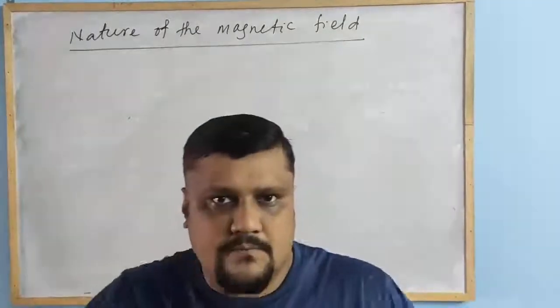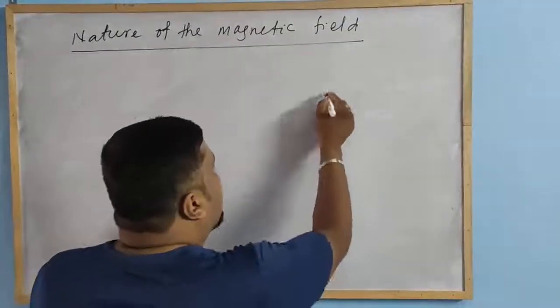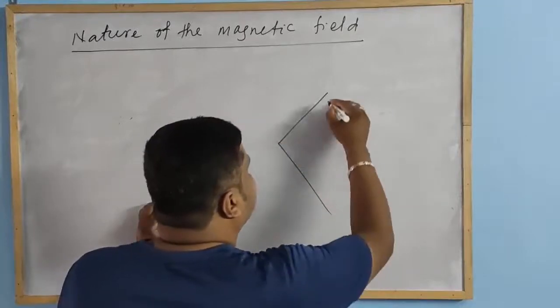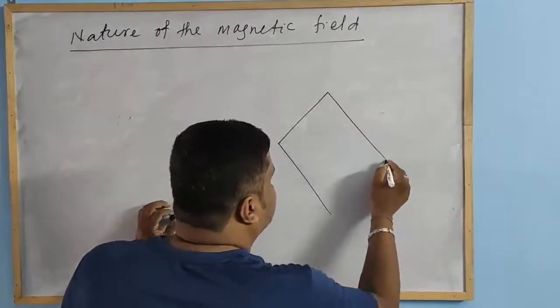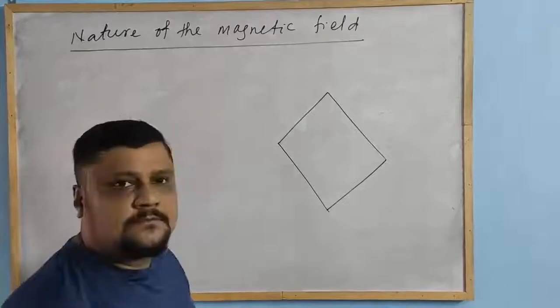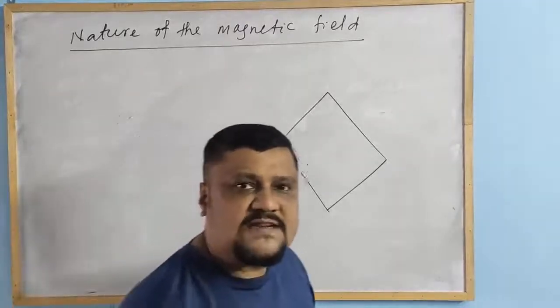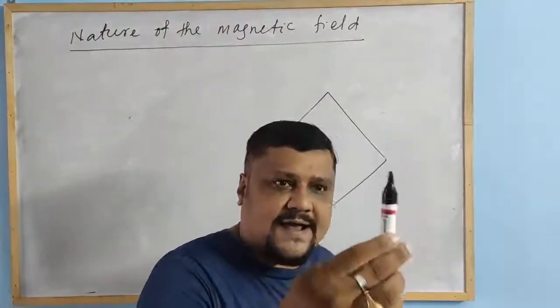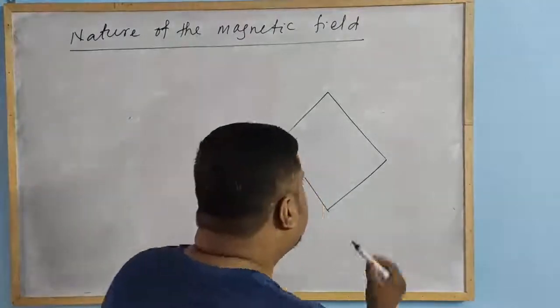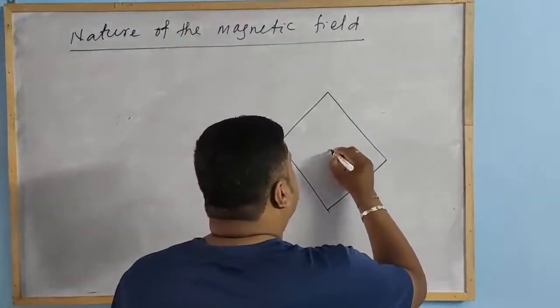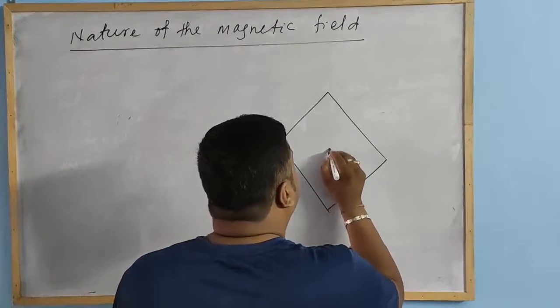Take a cardboard and pass a long straight current carrying conductor through it. Take a current carrying conductor and pass it through the center of the cardboard.